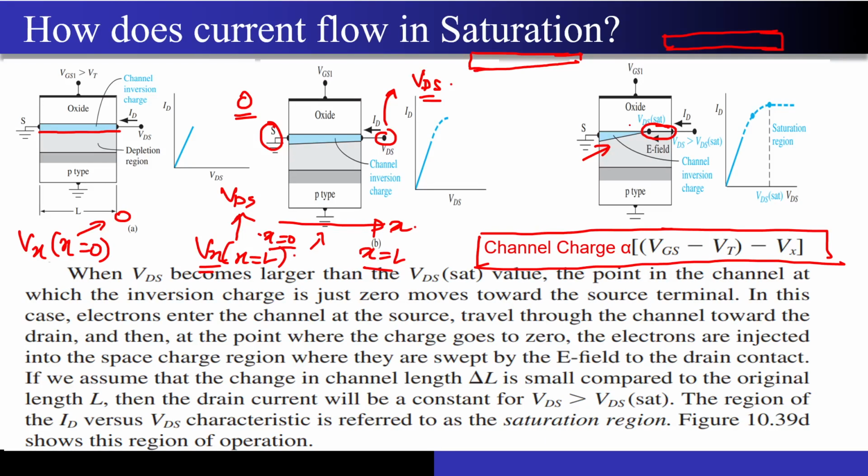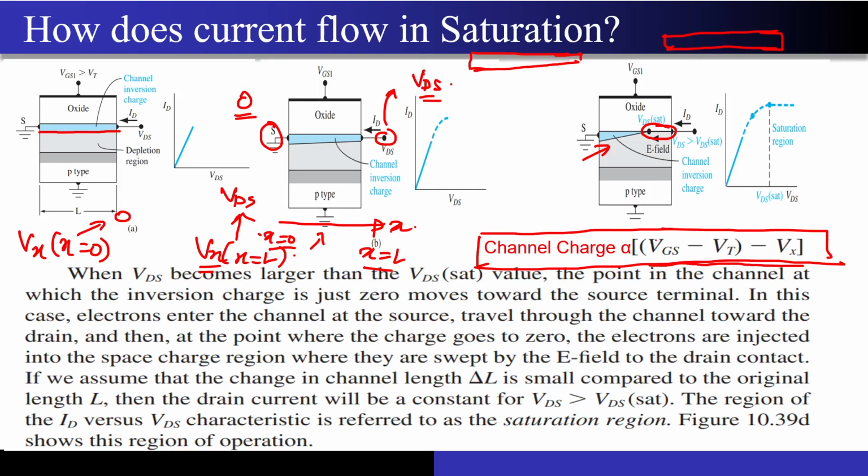So what is actually happening, and why are we getting some weird phenomena like this? It is nothing new. This channel is nothing but your inversion layer, correct? The inversion layer consists of a lot of electrons, which are the minority carriers in the p-type substrate. So what we have written over here is that the channel charge is proportional to VGS minus VT minus Vx.